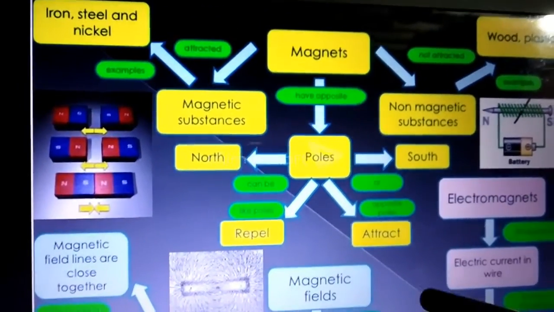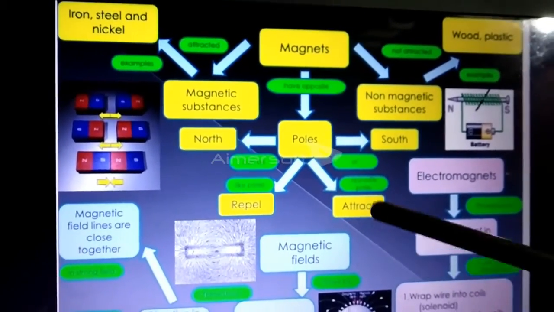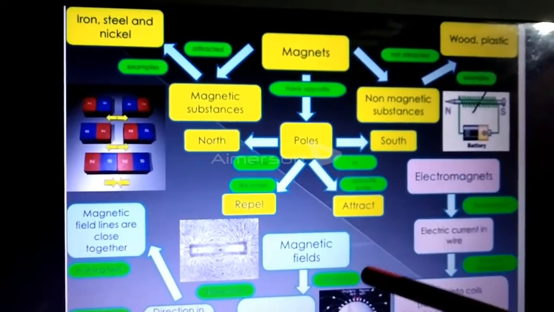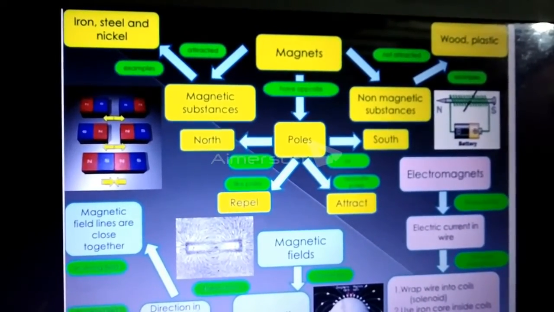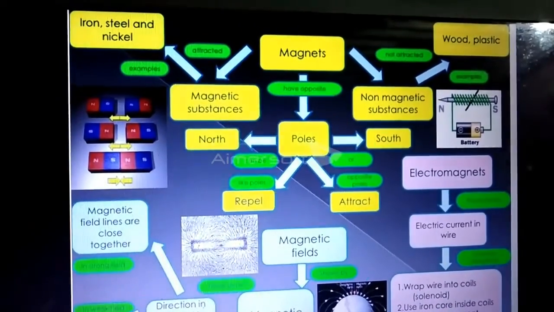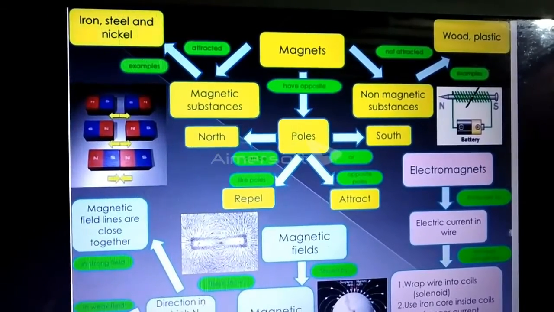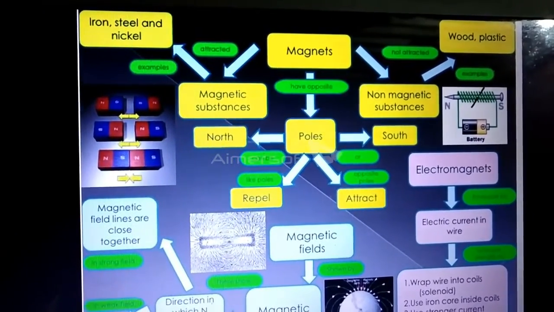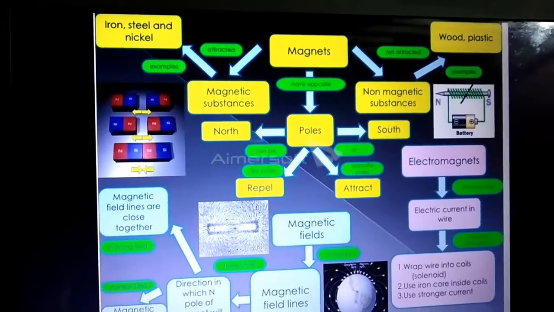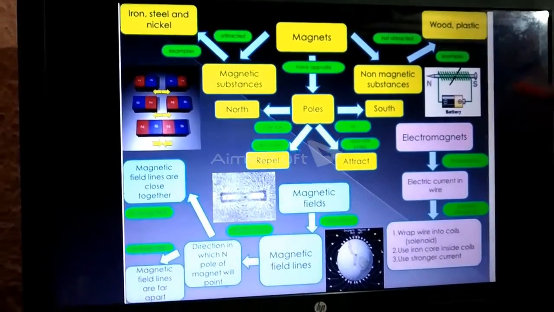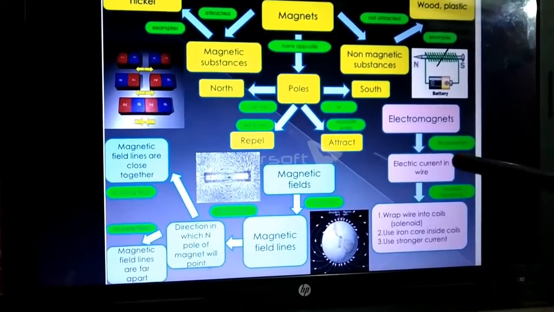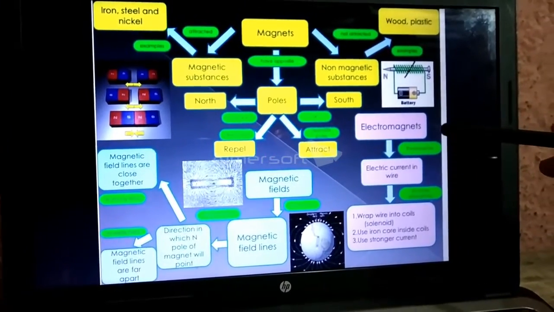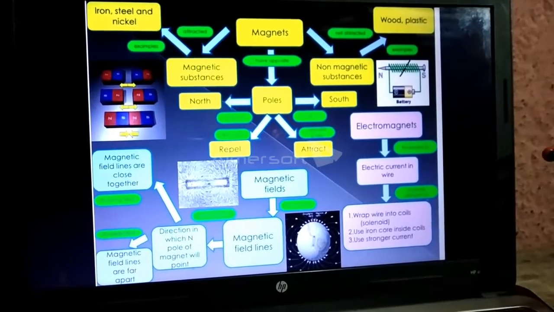Around the magnet we get the magnetic field. The region around the magnet is known as the magnetic field. If the magnetic field is stronger, more and more magnetic lines will be there. If fewer magnetic lines are there, we will get a weak magnetic field. The Earth also acts as a magnet, and here you can see the electromagnets as we have discussed earlier.